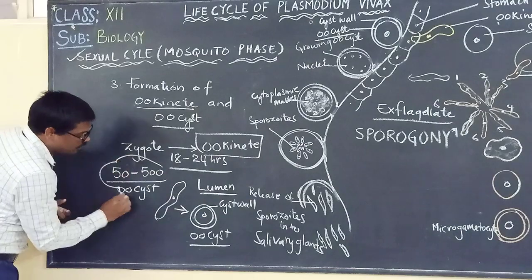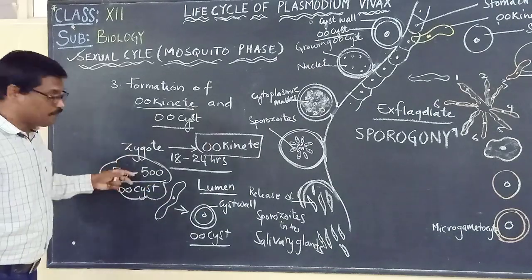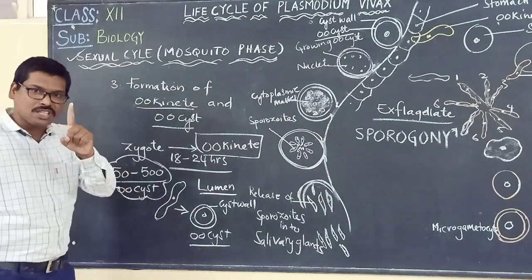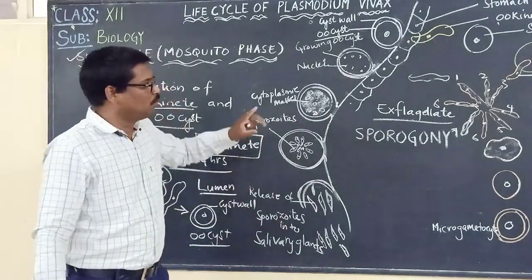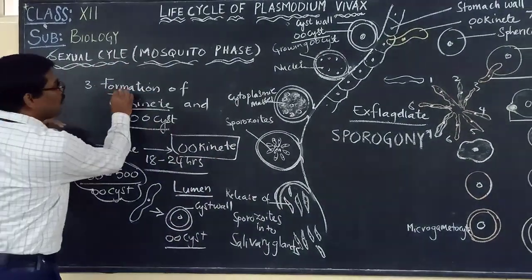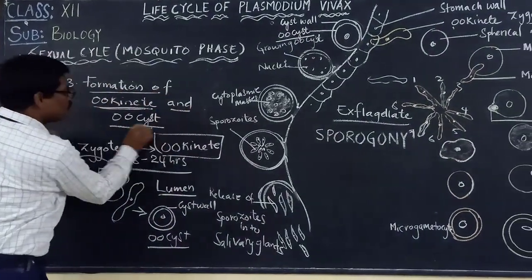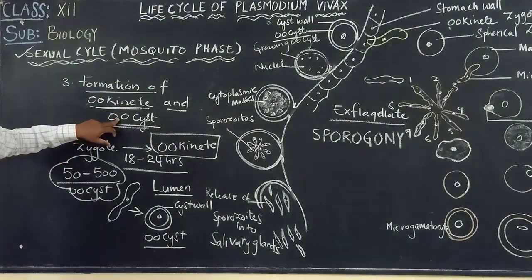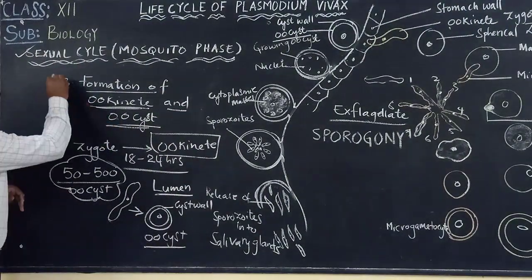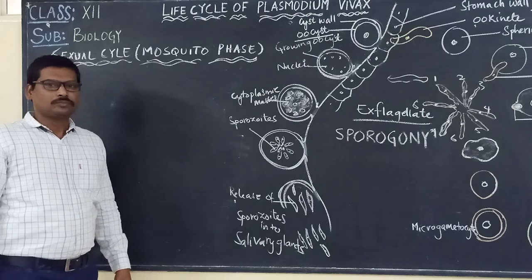This is another thing we have to keep in mind. So this is how the formation of ookinete and oocyst takes place.